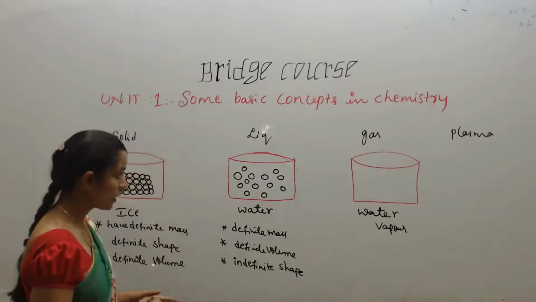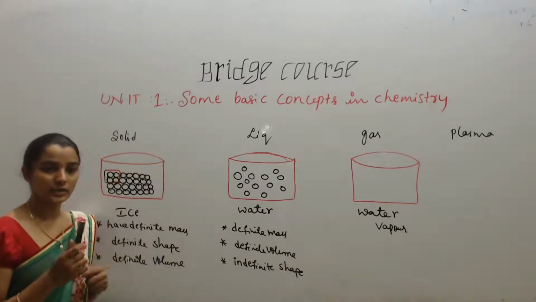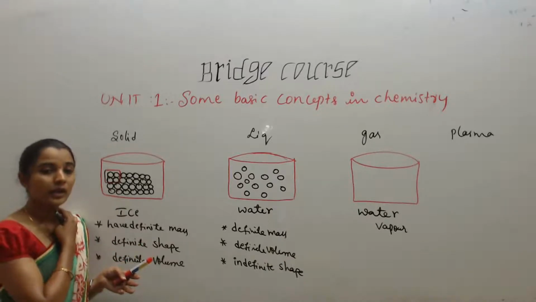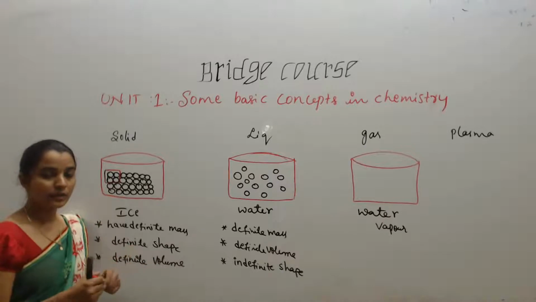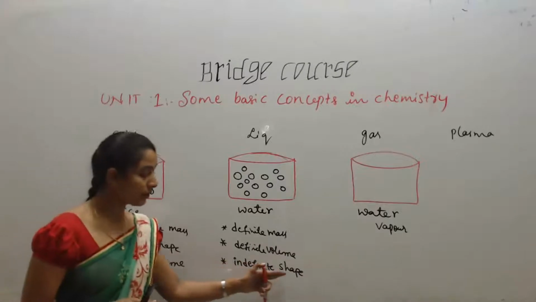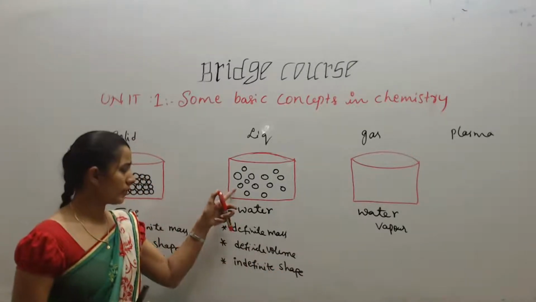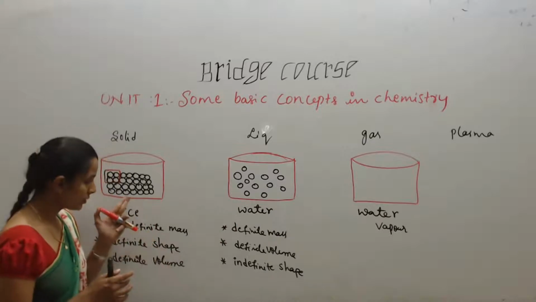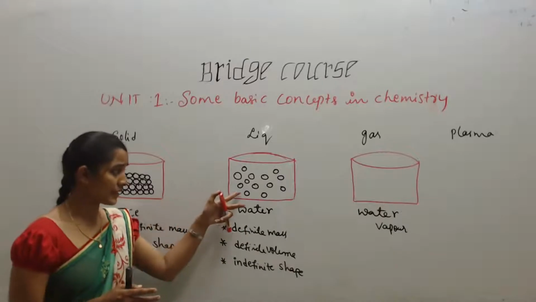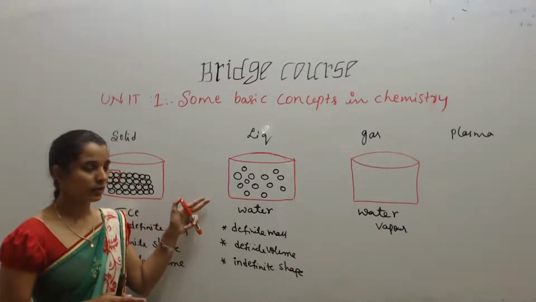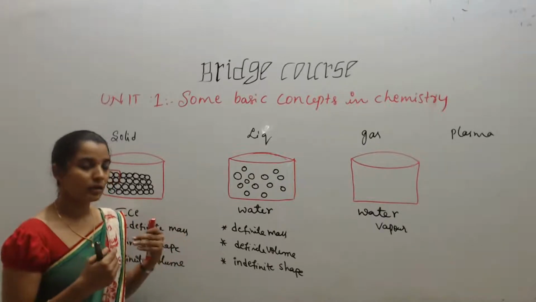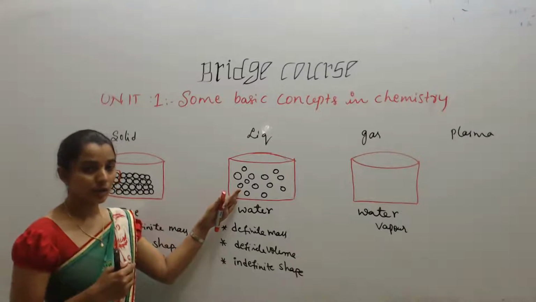For example, water is there. If you take water in a bottle, it gets the shape of the bottle. If you take water in a square or cylindrical container, it attains the shape of the cylindrical container. If you take it in this pen, it will take the shape of the pen. So they have indefinite shape. As I told you, the molecules are very freely arranged compared to solids. Means there is somewhat gap between them. So the force of attraction is less. They don't possess that much of attraction. Means they are freely available. Okay. I hope you understood.